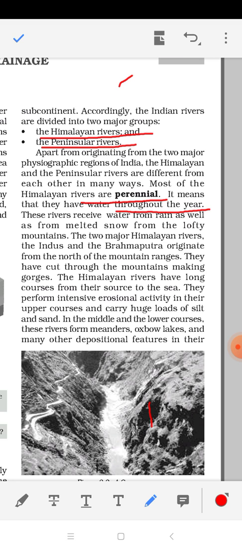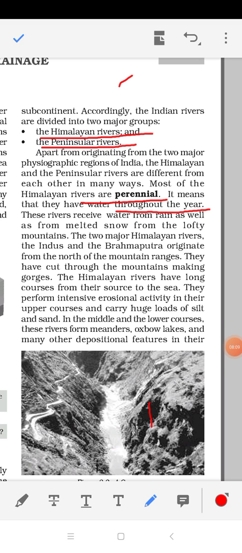So these rivers which originate from rainfall water are not going to have water throughout the year. So we call it non-perennial river, exactly opposite of perennial river.